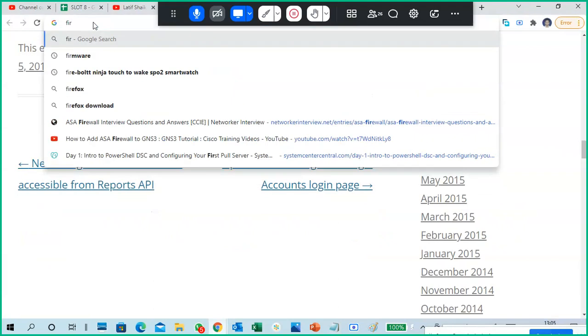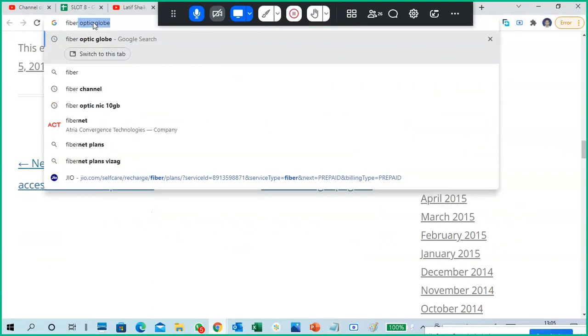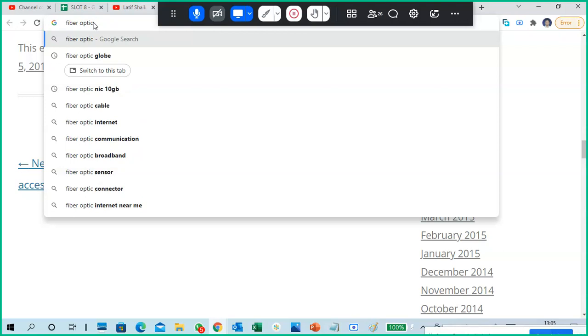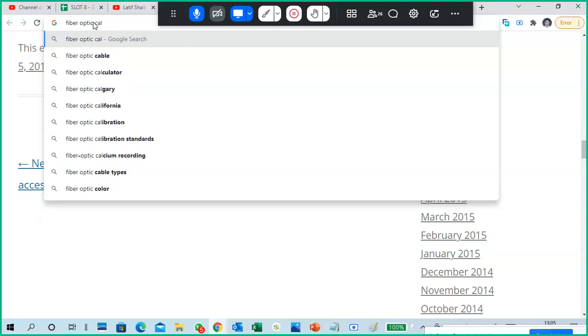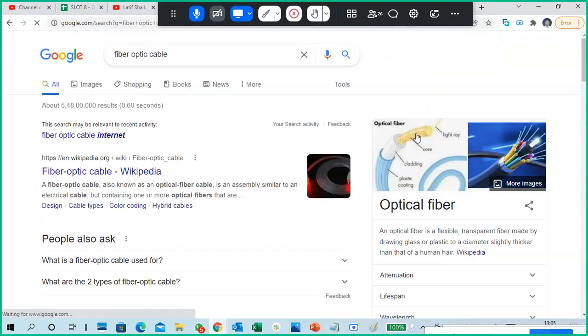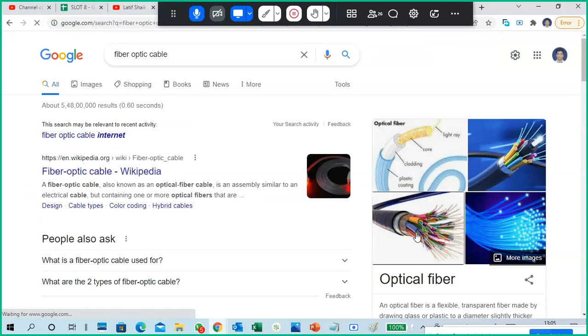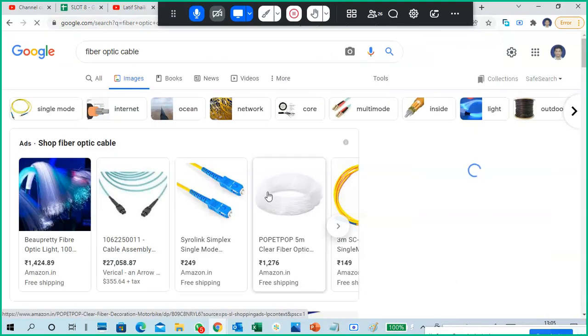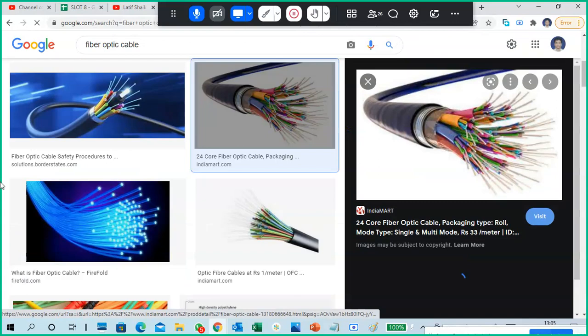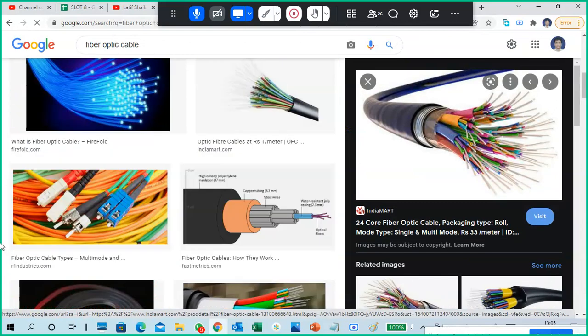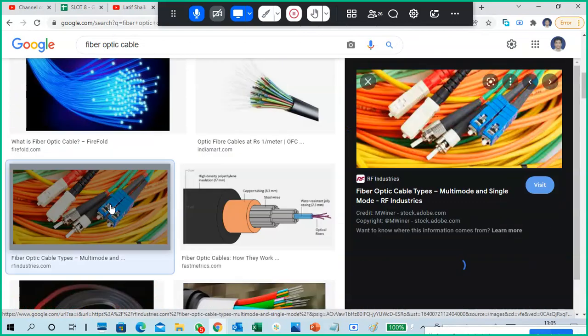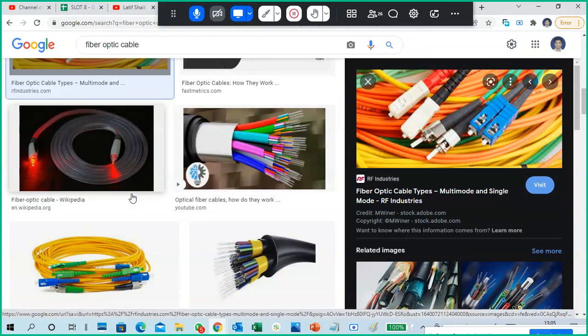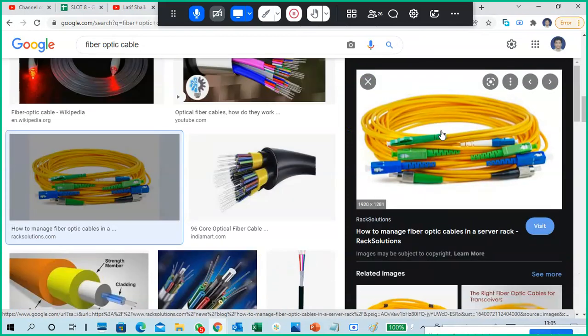These are fiber optical cables; you can see what they look like. In general, if you have a Jio internet connection or similar, you'll get this kind of cable inserted in your home like this.